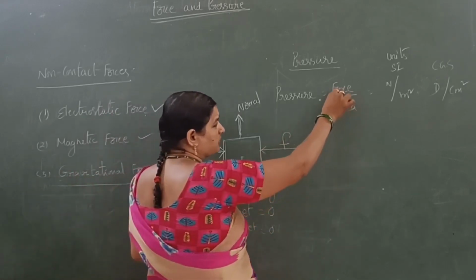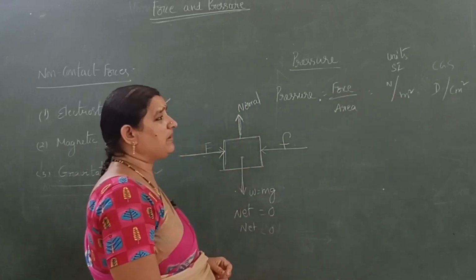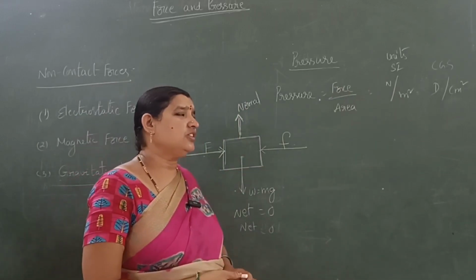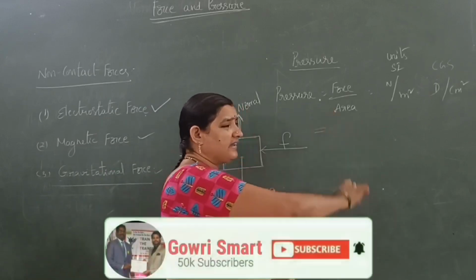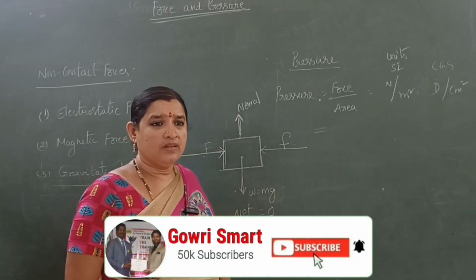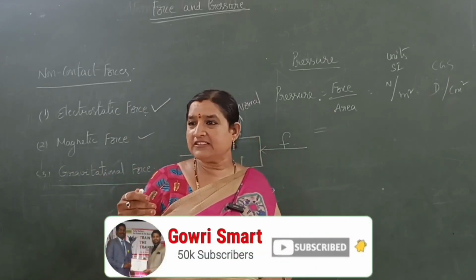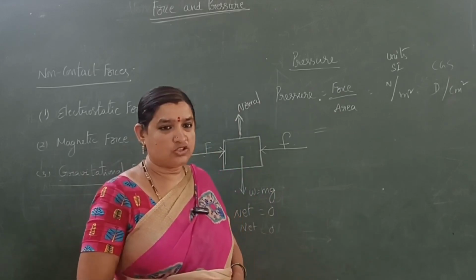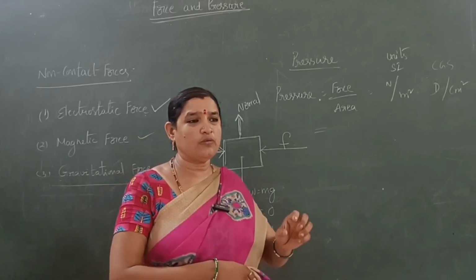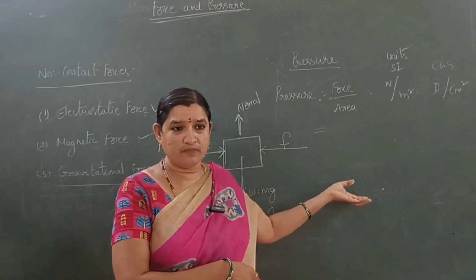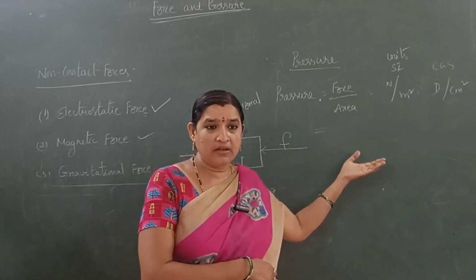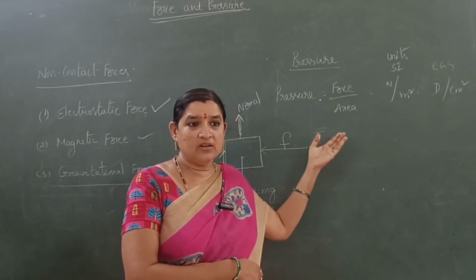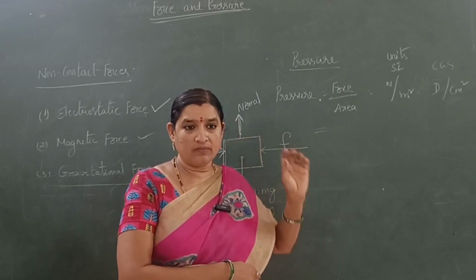Here pressure means force by area. The SI unit is Newton per meter square and CGS unit is Dyne per centimeter square. So which objects exert pressure? Solids, liquids and gases also exert pressure. Solids have definite shape, so we can calculate the pressure by using mathematical formulas. Force by area, directly we can measure the pressure.